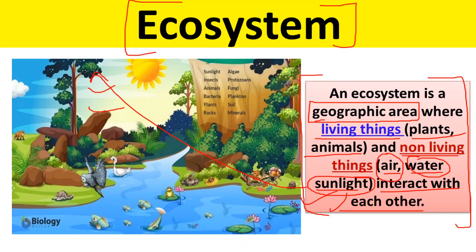So this is how life becomes possible and keeps continuing in an area. That particular area will be known as an ecosystem, where these living things like plants and animals interact with non-living things like water, sunlight, air, etc.